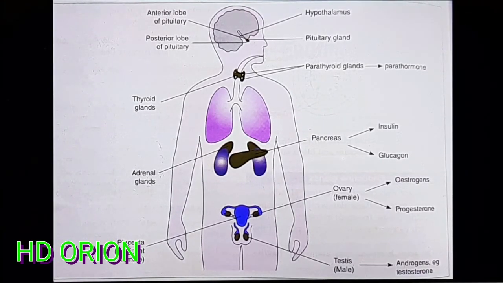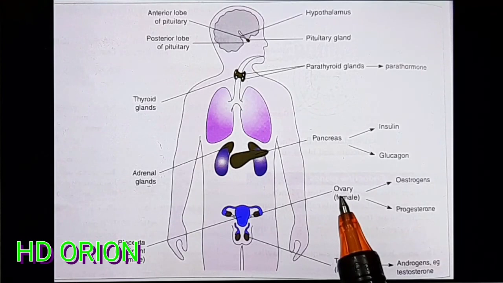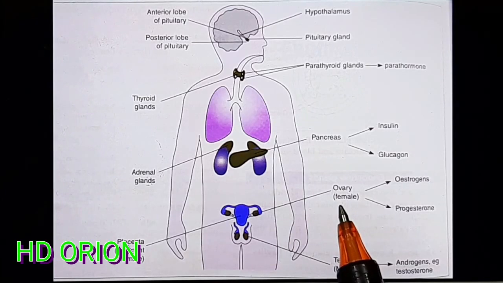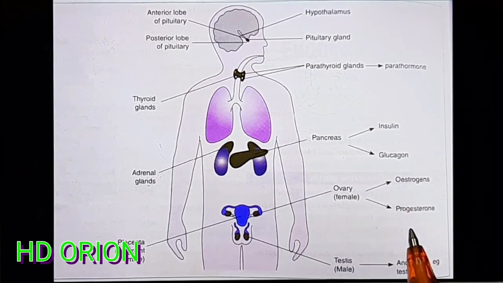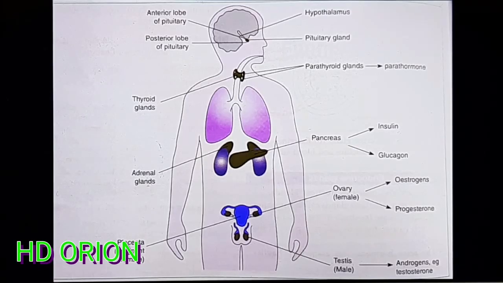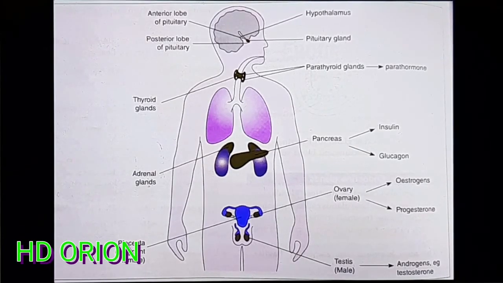Now an individual can be only male or female, but this diagram is generalized for both the ovaries and the testis. Testis are present in males and ovaries are present in females, and these are present in pairs. A pair of ovaries in the female secretes the hormones estrogen and progesterone, and in the testis of males, the testosterone hormone is produced. In females there is an additional placenta, which is found in the pregnant female, and the placenta serves temporarily as an endocrine gland. So all these are the principal endocrine glands and their locations in the human body.